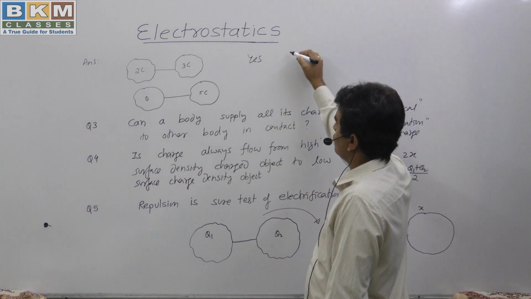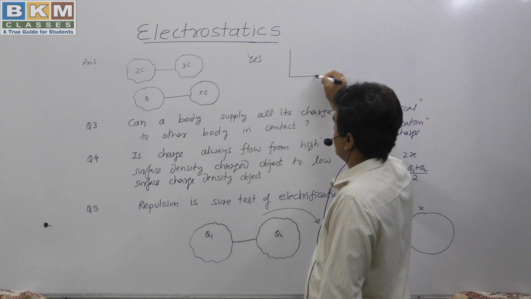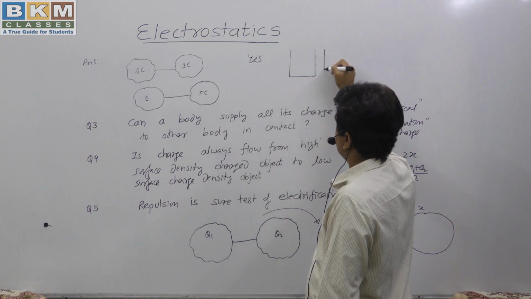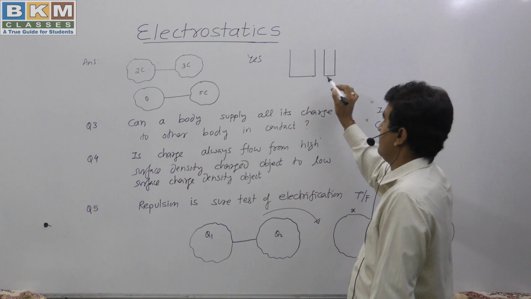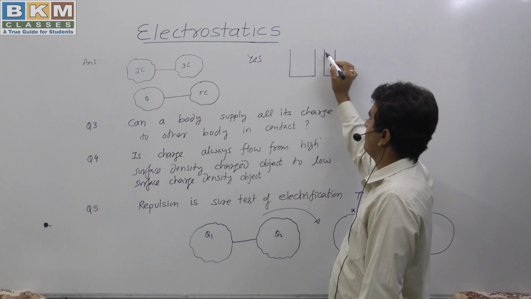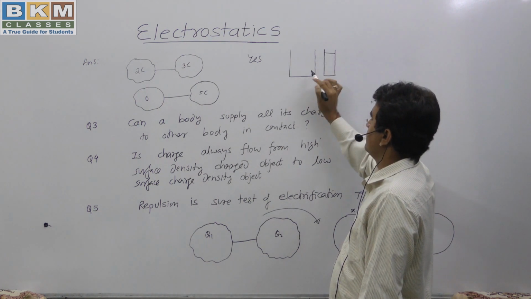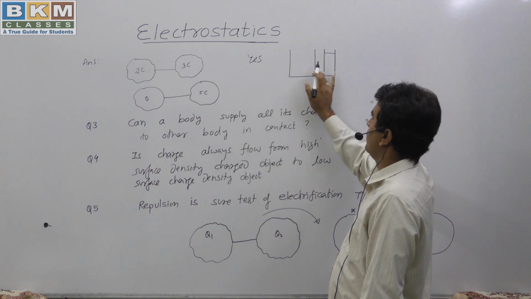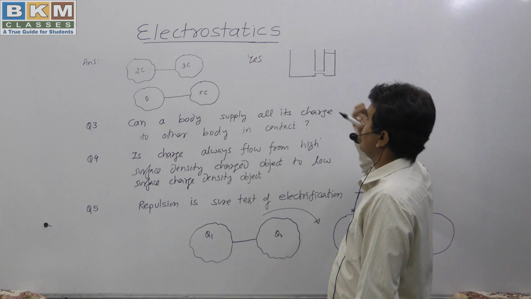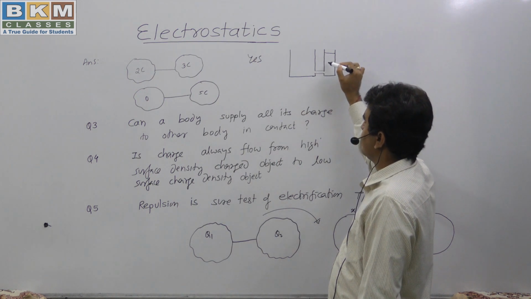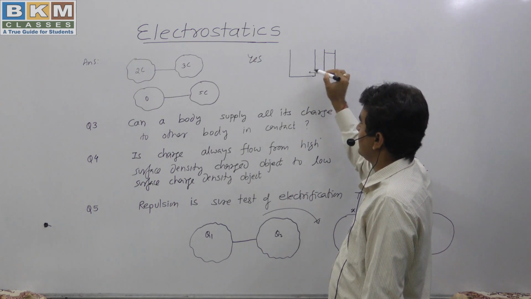Suppose you have two buckets. One is of larger size and one is of smaller base area. They have equal height, but their base areas are different. When I connect them through a pipe, water is filled in one bucket, the other is empty. So you will see that this water will flow from this side to this side.